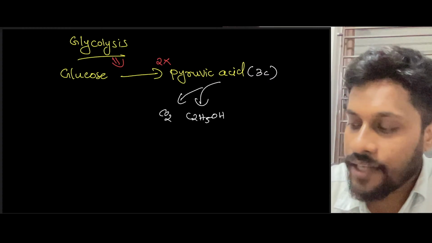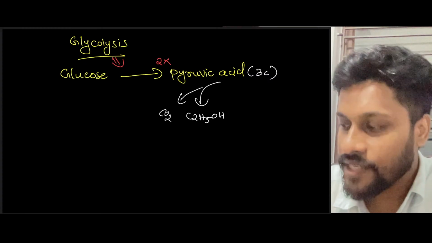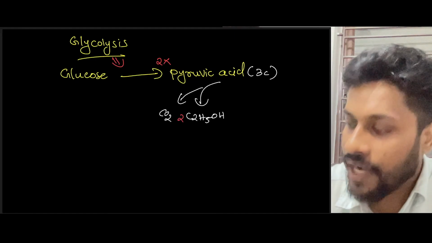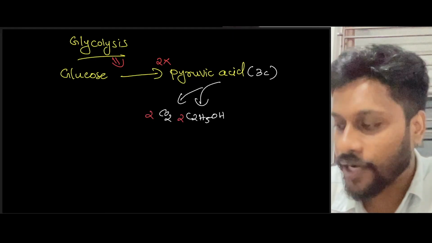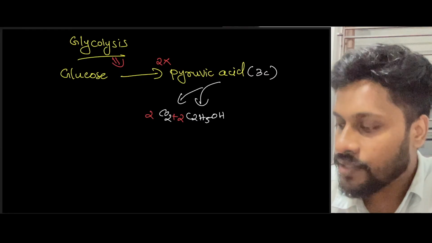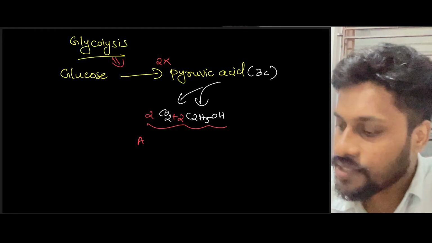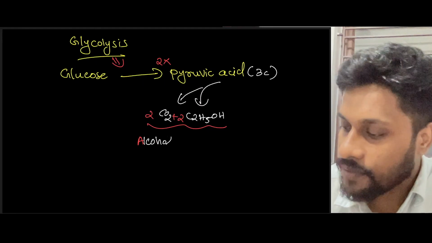Now, here there are 2 molecules of pyruvic acid. So there will be formation of 2 molecules of alcohol and 2 molecules of carbon dioxide, right? And this process is called alcoholic fermentation.